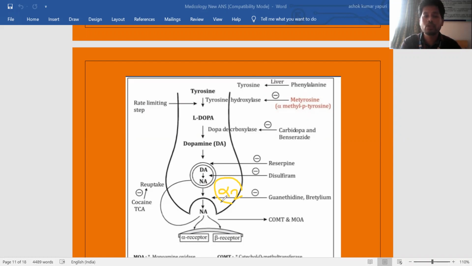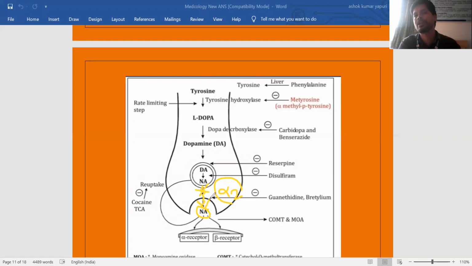Another way is using autoreceptors, which act like a negative feedback mechanism. When the noradrenaline action is sufficient, the receptors present on the presynaptic neuron will be activated, and due to the signal from this presynaptic neuron, there is a negative feedback mechanism and no release of noradrenaline from presynapse to postsynapse.